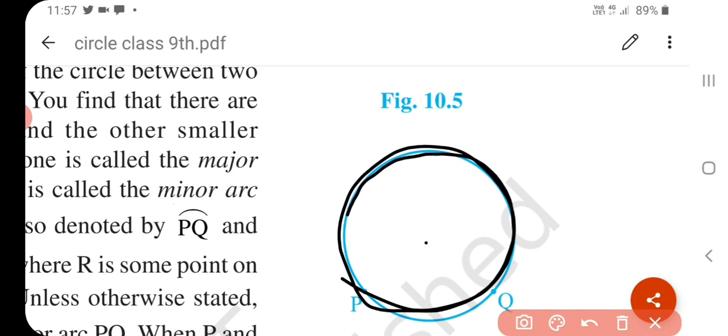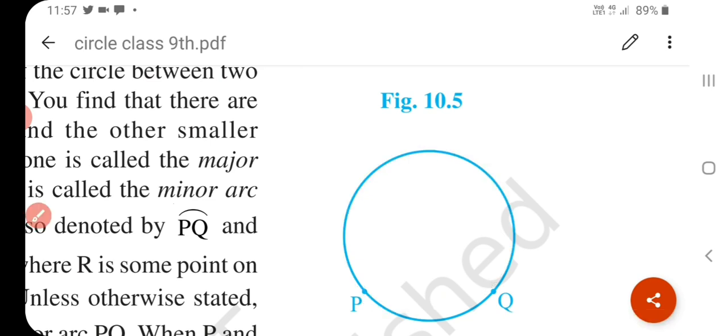Okay, understand? So we can learn so many terms in this introduction.